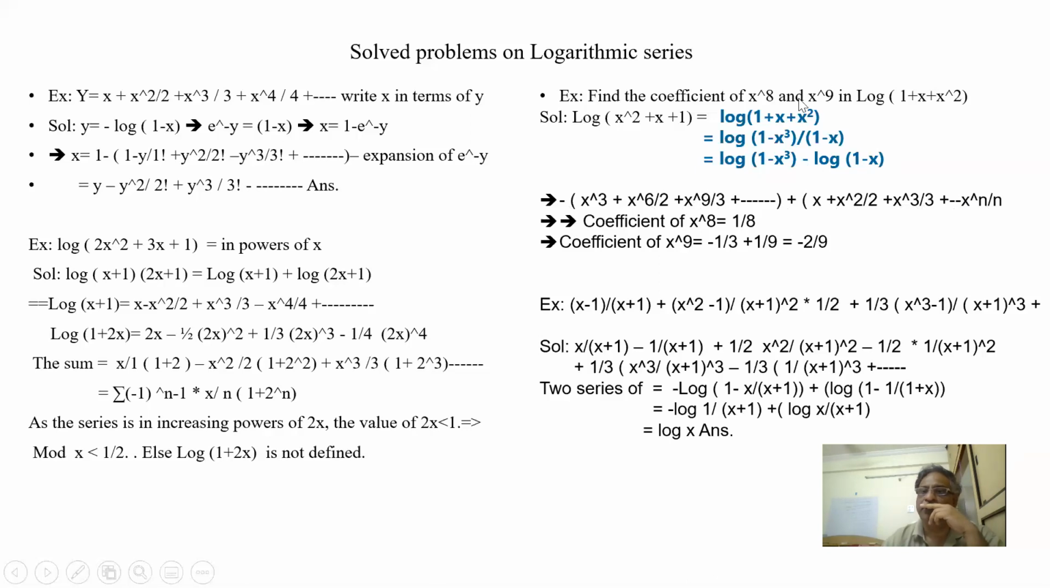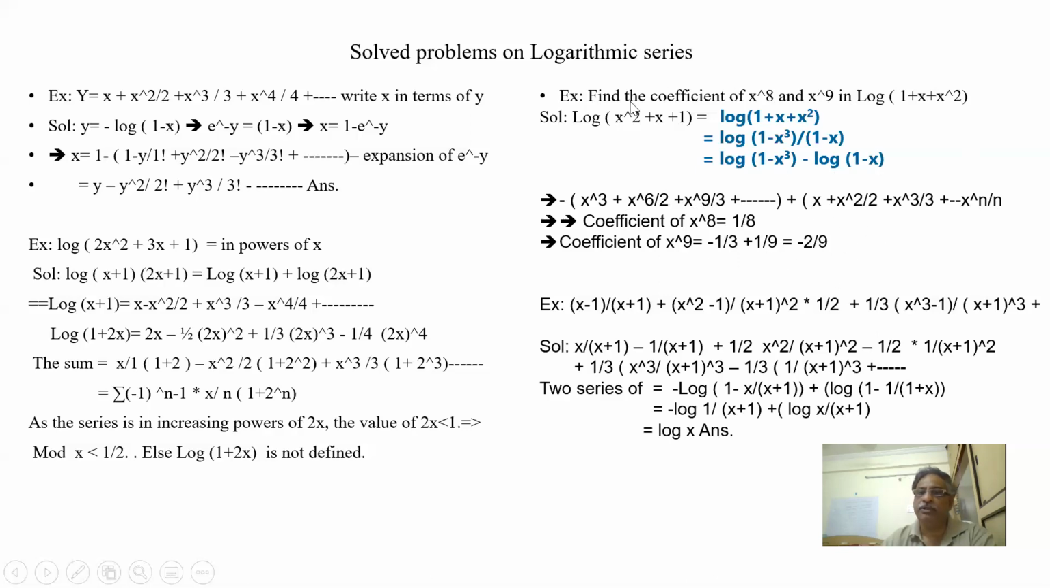Now I want to find out x to the power of 8. Here, will x to the power of 8 be available? No. x cubed, x to the power of 6, x to the power of 9. So no x to the power of 8 is available here. Only x to the power of 8 by 8 will come. So 1 by 8 is the coefficient of x to the power of 8. What is x to the power of 9? Here 1 by 9. Here minus is there, minus 1 by 3. So that is minus 2 by 9.